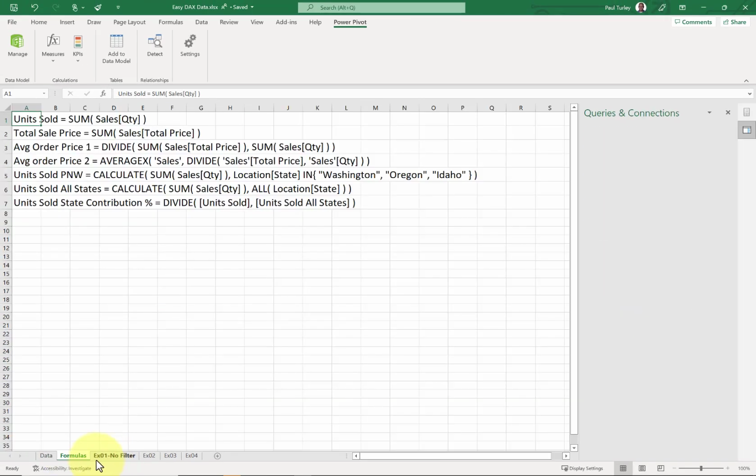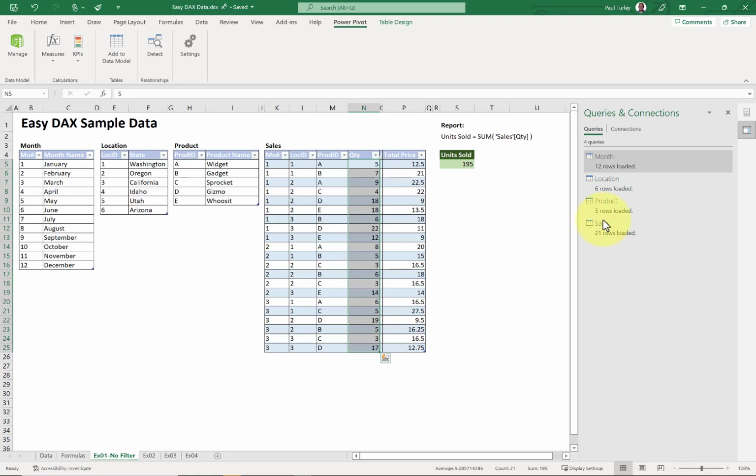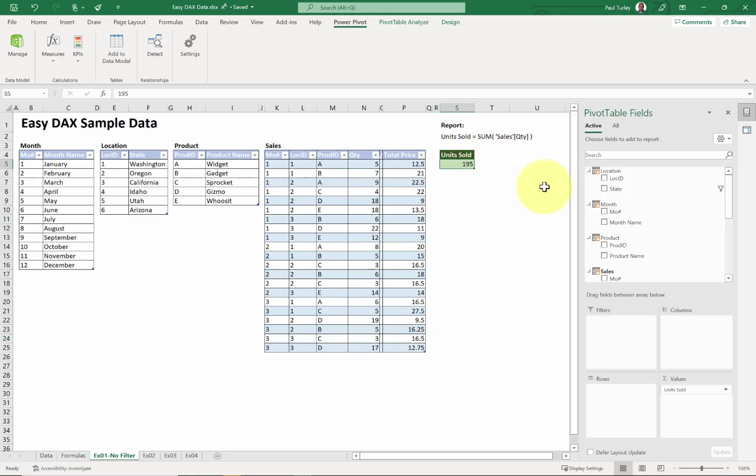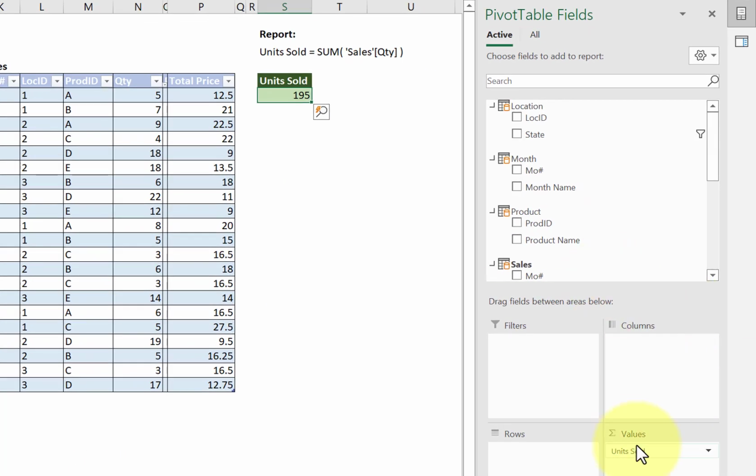If we go over to our formulas, here you can see the DAX for my units sold measure. This is a very simple measure that is just saying the units sold measure is just the sum. It calls the sum function in DAX for the quantity column in my sales table. Let's not worry about the rest of these for now. But as you can see, if I drag and drop that measure down into the values for my pivot table, I get a total quantity of 195.